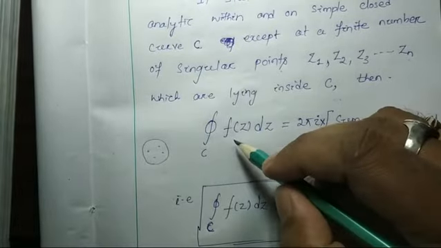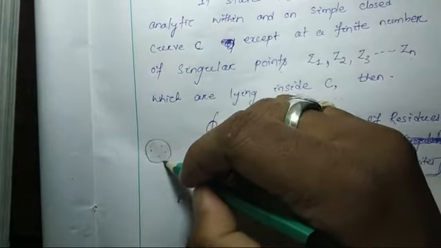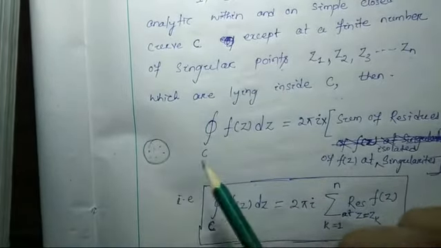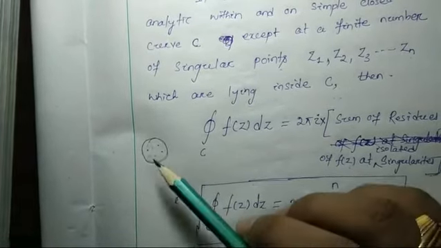Here f(z) is analytic everywhere in and on this curve. This type of scenario we have discussed in our early classes, when we started our classes.